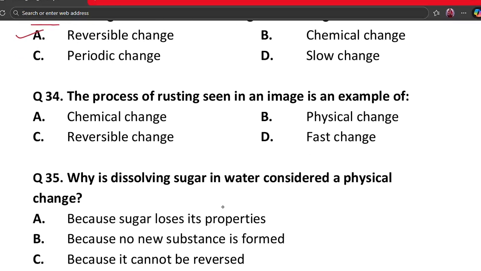The next question is question number 34. The process of rusting seen in an image is an example of A. Chemical change, B. Physical change, C. Reversible change, and D. Fast change. The correct answer is chemical change. So rusting forms a new substance and iron changes into rust. This is a chemical change and it cannot be reversed easily. So option A is the correct answer.